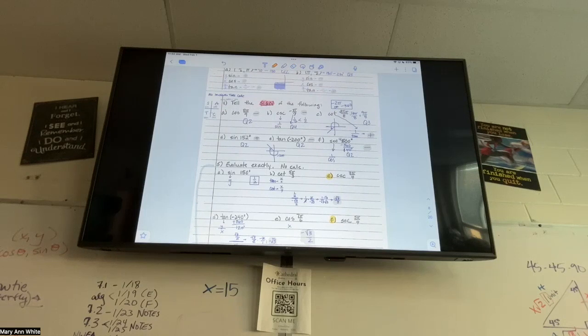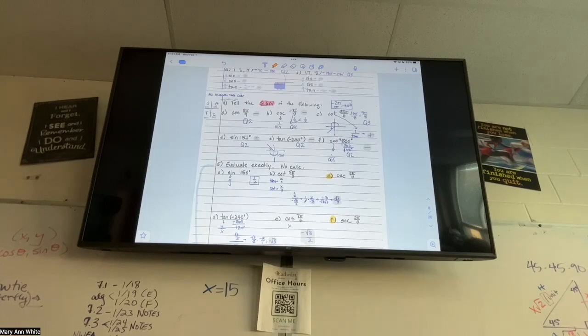What's CSU? Cosecant? Which one goes with sine? 1 over sine. And then secant is cosine. In my head, I want cosecant and cosine to go together because I want the cos to go together, but they don't. Every trig function has a co and a normal one. So sine and cosecant go together because it needs at least a co. Cosine already has the co, so it goes with secant, and then tangent and cotangent go together. I think tangent and cotangent make a lot of sense. The secant and cosecant are a little funny in my head.